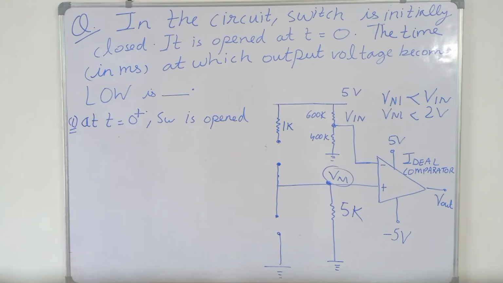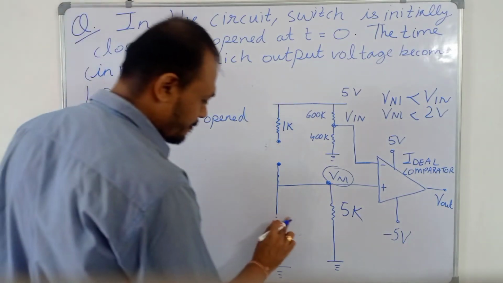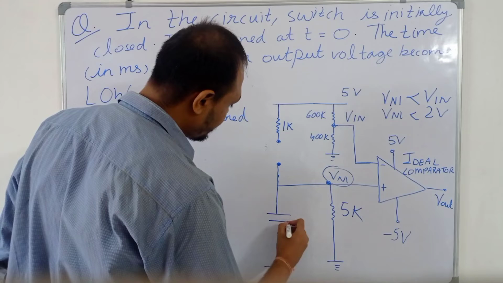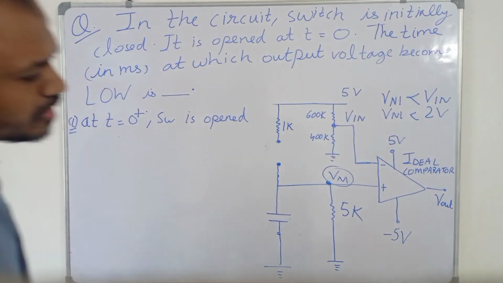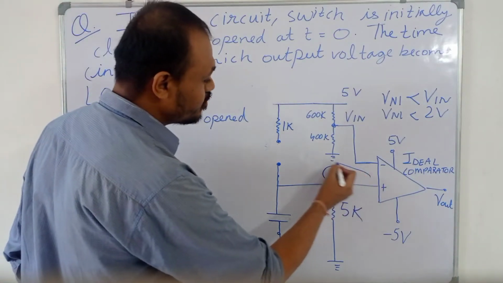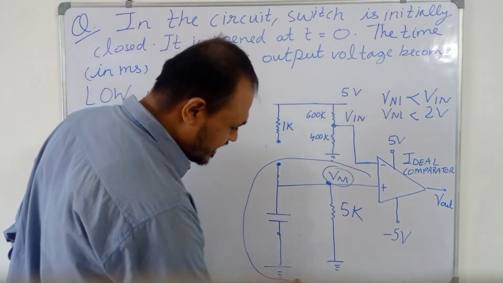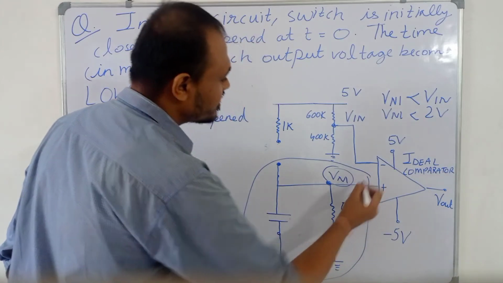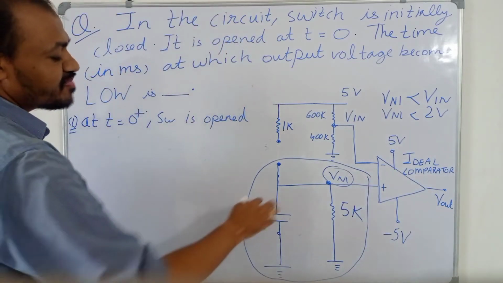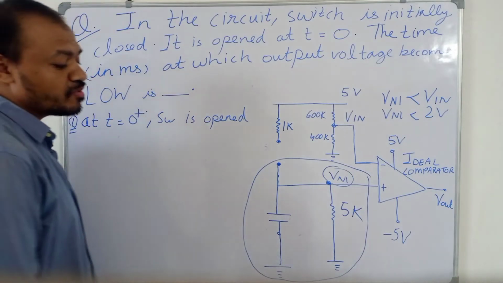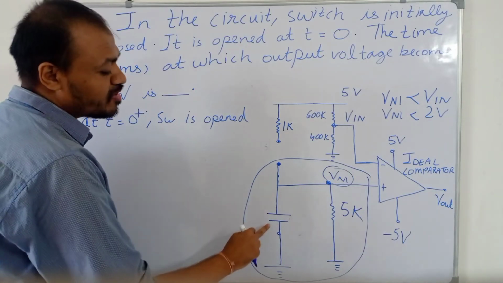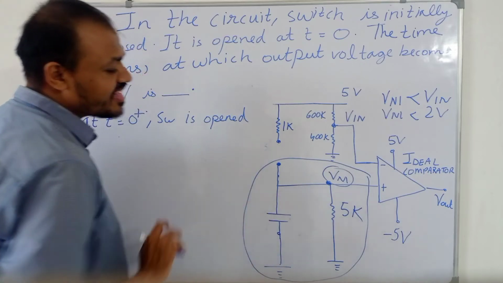Now this capacitor will come into the scenario. If you look at this loop, this is a source free circuit, because at the non-inverting terminal there is no voltage input. There is no voltage input because only the capacitor and the resistor are there.